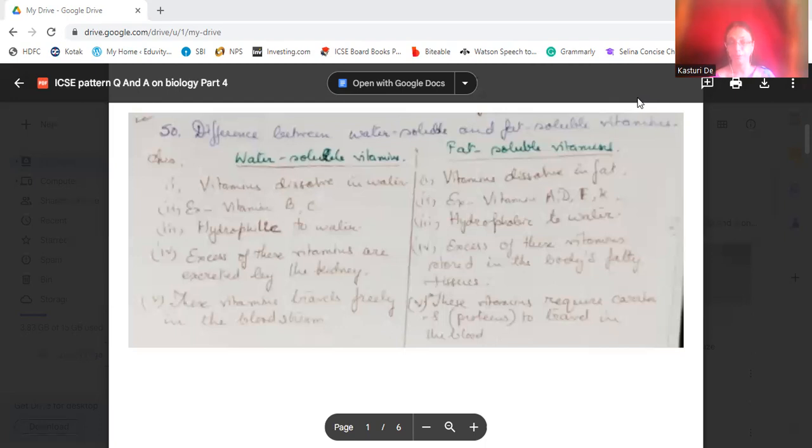Excess of these water soluble vitamins is excreted by the kidney, whereas excess of fat soluble vitamins is stored in the body as fat tissues. Then water soluble vitamins travel freely in the bloodstream, whereas fat soluble vitamins require certain proteins to travel in the blood.